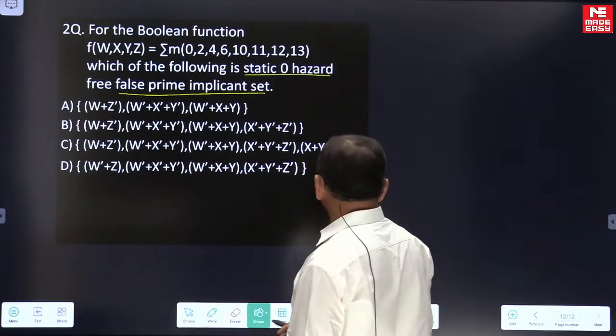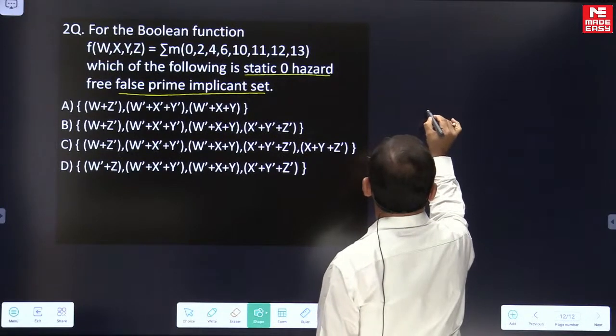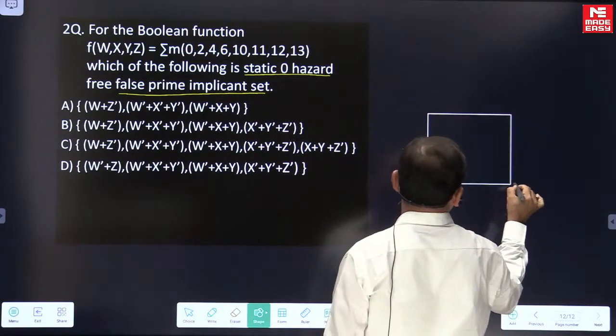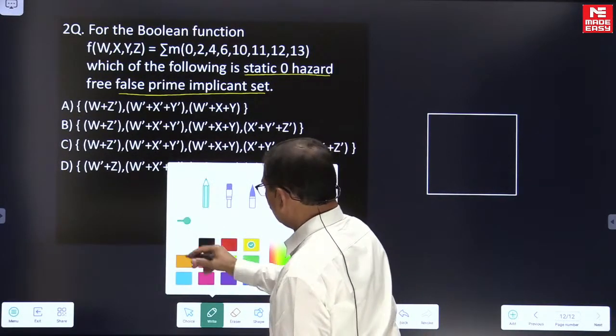So to work on this question, of course, you need to use the K-map. So try on your own.